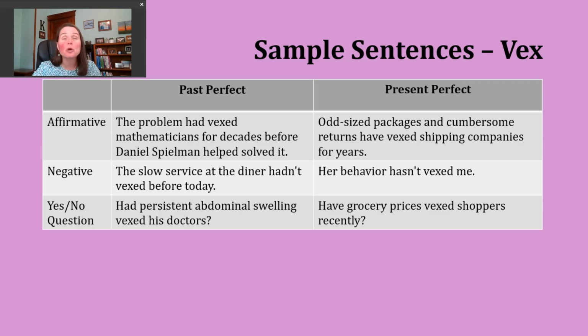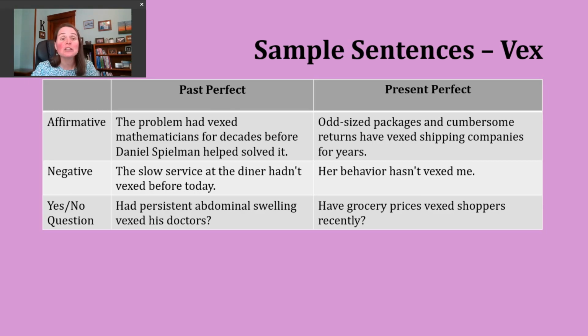So here we're going back to that second definition. There's a very complex mathematical problem that people had been trying to solve, and they just could not work up to an answer until this particular person helped figure out the answer to the question.